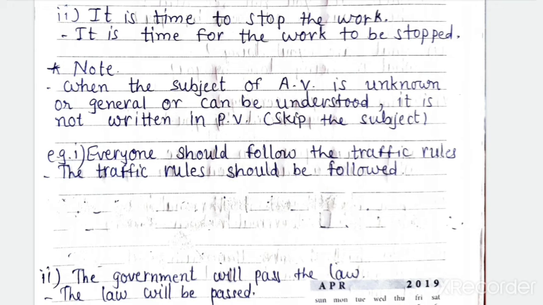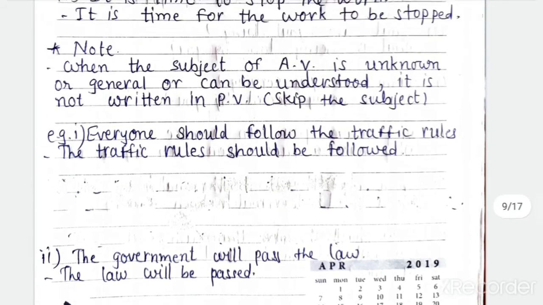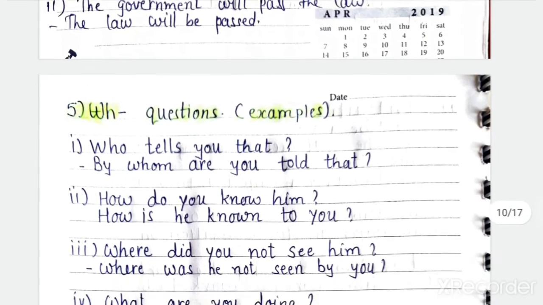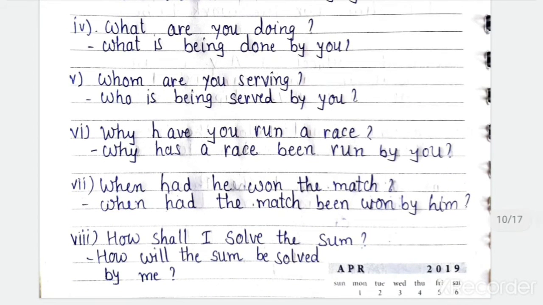Understood? The government will pass the law, pass the bill or pass the law. Okay, here it is understood कि bill या law कौन pass करता है? Government ही करती है. Okay, so the law will be passed. Understood? I hope you understood modals, miscellaneous, infinitives and two object sentences. Okay, now let's take WH questions for future tense.